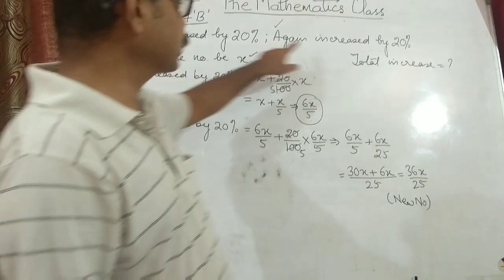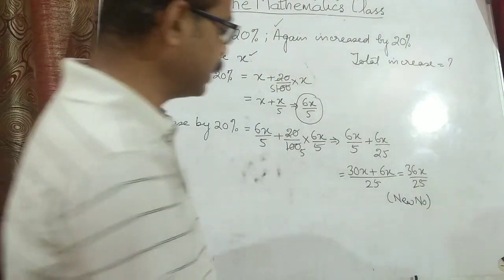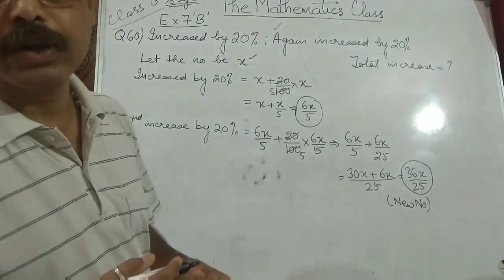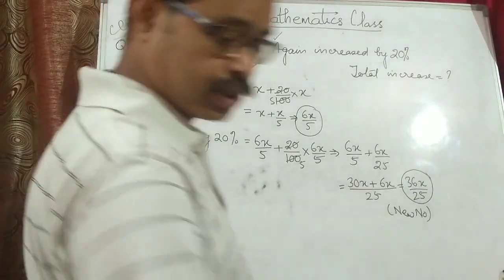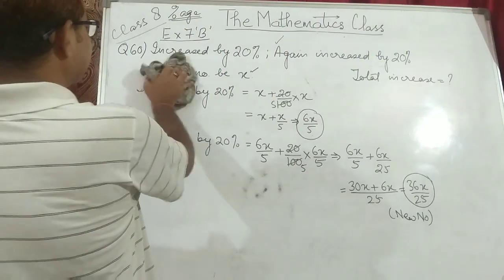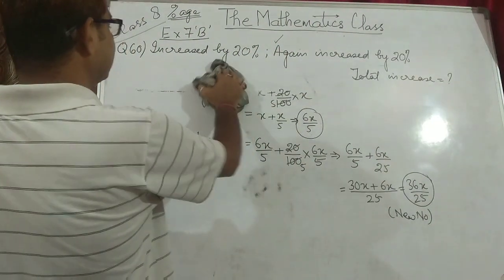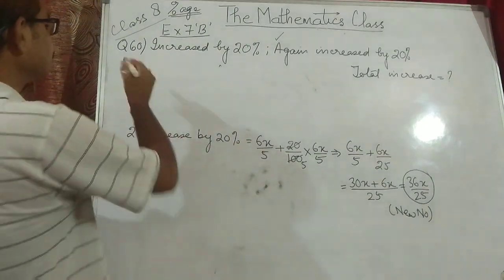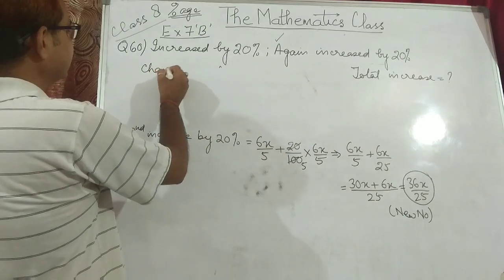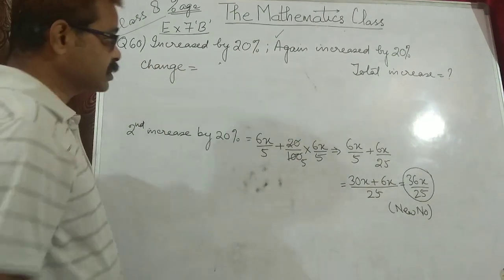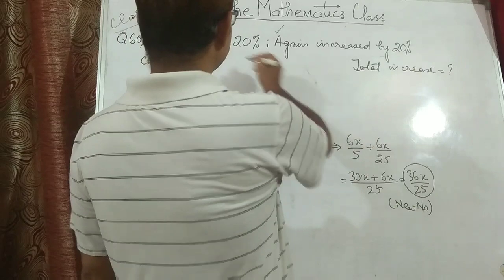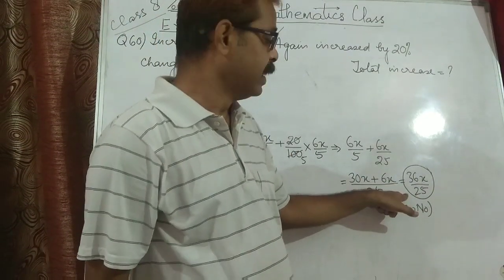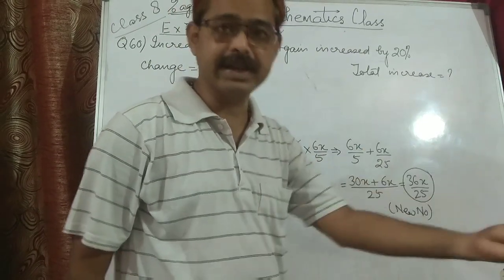And after increasing 20% two times, we have got 36x upon 25 as the new number. Now we will find the change. Change in this case is, as you can see, the original number was x and the new number is 36x upon 25. It means this is greater because it has been increased.